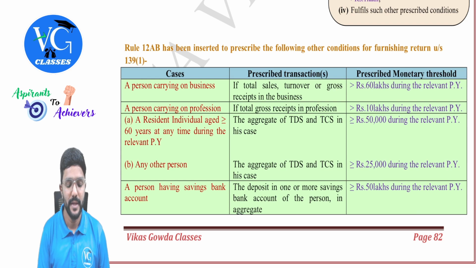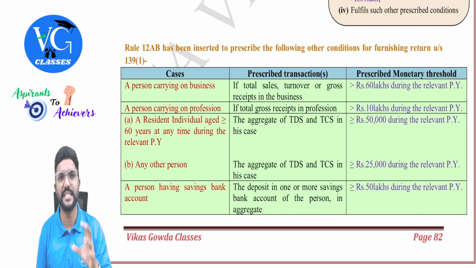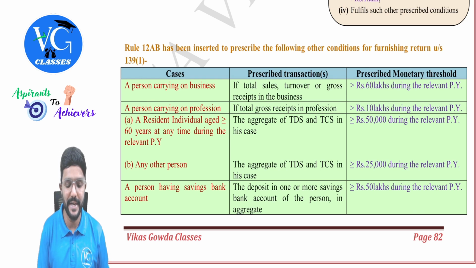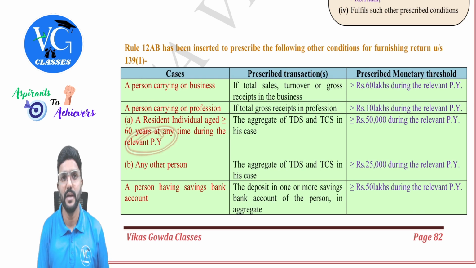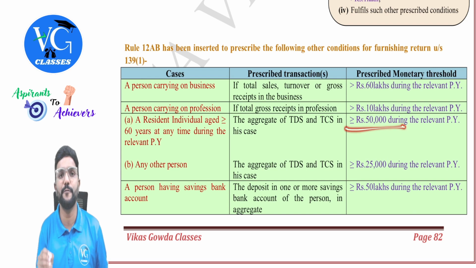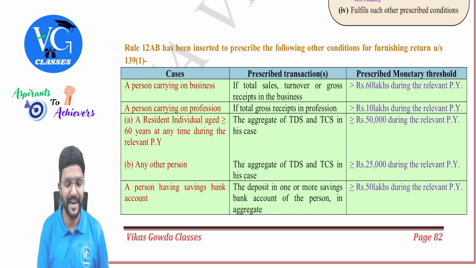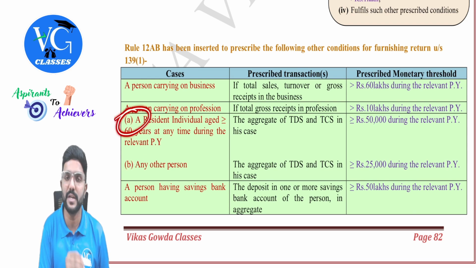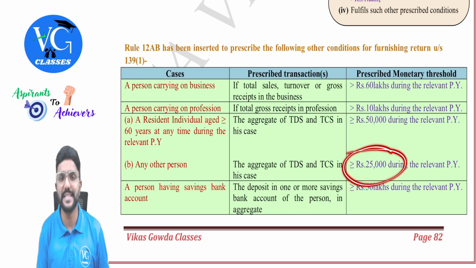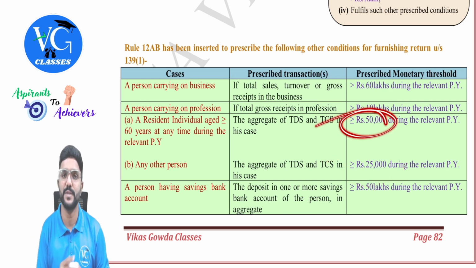Or then a resident individual who is aged 60 or more at any time during the relevant previous year, and if the aggregate amount of TDS as well as TCS, all sections put together, is more than or equal to 50,000 during the previous year, they are supposed to file the returns. Whereas for others, means other than who is covered here, the amount limit is 25,000, that is half of 50,000.